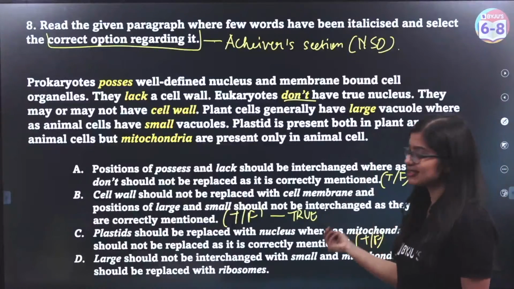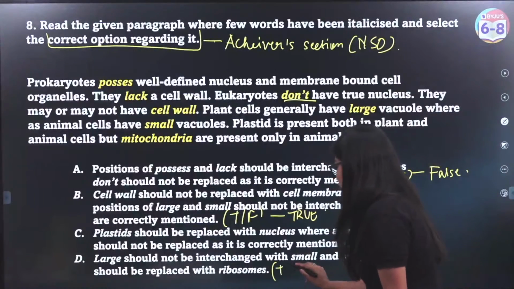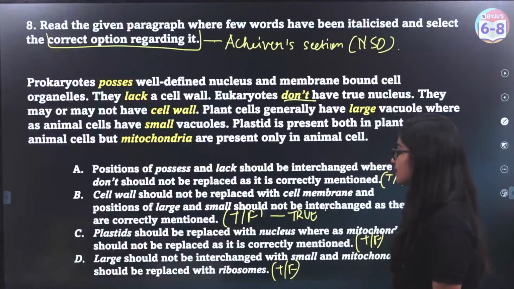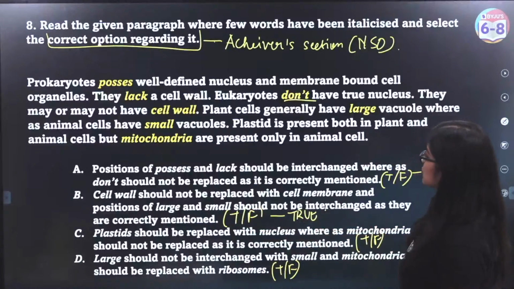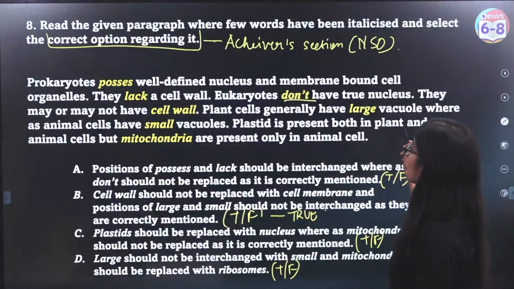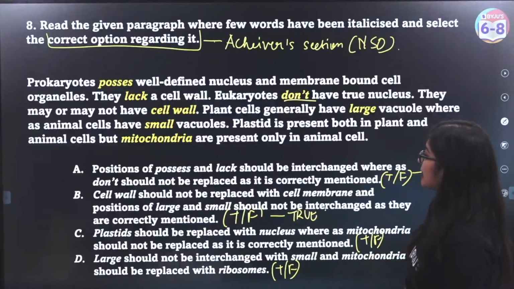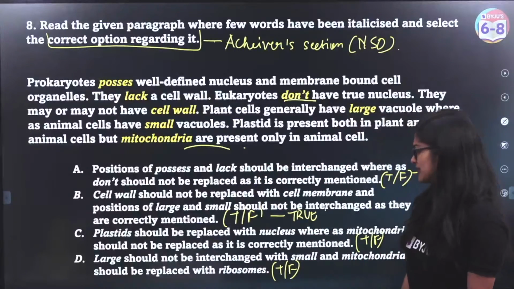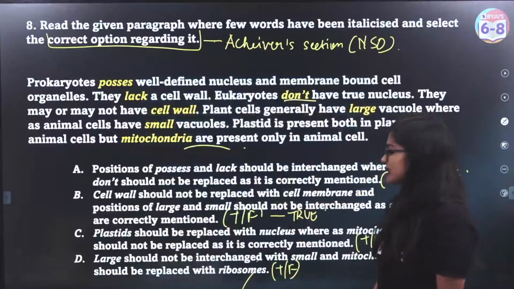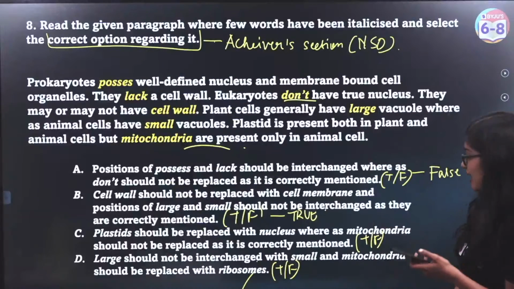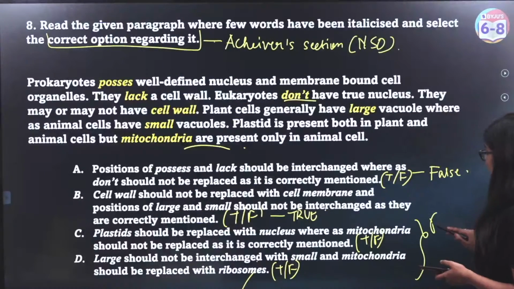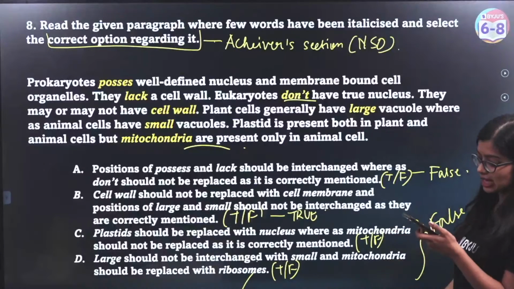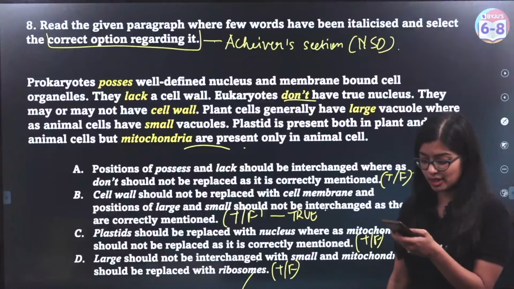Now this is an MCQ, which means both of your other ones are also going to be false. It says plastid should be replaced with nucleus. Nucleus is present both in plant and animal cells, and mitochondria should not be replaced, and it's correctly present. Mitochondria is present again in both plant and animal cells, right? So again, both these statements are false. The other two statements are false, which is why the correct answer here is option number B.